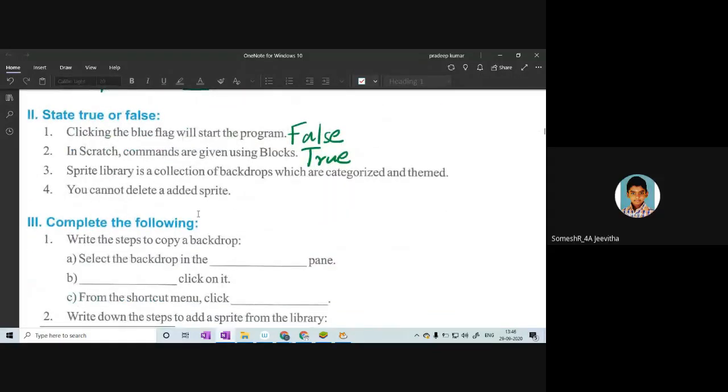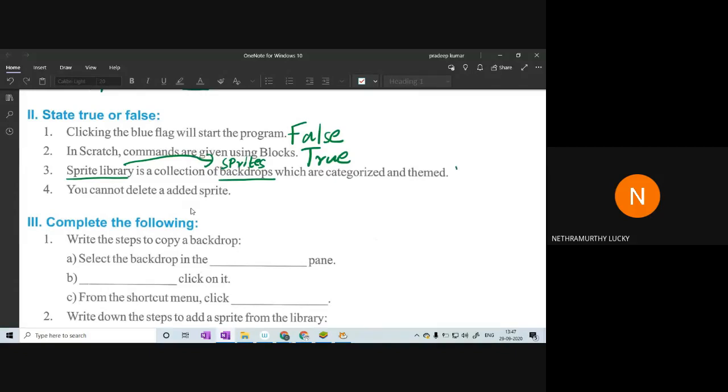Next question. The sprite library is a collection of backdrops which are categorized and themed. False. Okay, well done, everyone. The sprite library is a collection of sprites, not backdrops. Very good. So the fourth one is false.